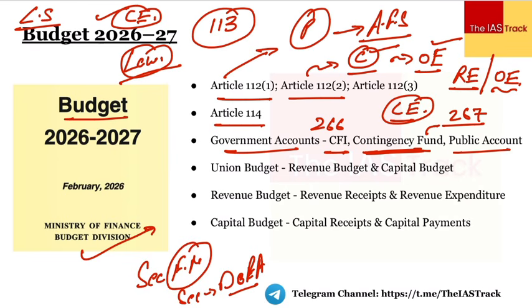Next we have the public account, which basically Article 266 subclause 2 talks about. देखिए आर्टिकल मैंने आपको बता दिया. Now इस फंड में, इस अकाउंट में जो भी फंड्स हैं, they do not belong to the government.